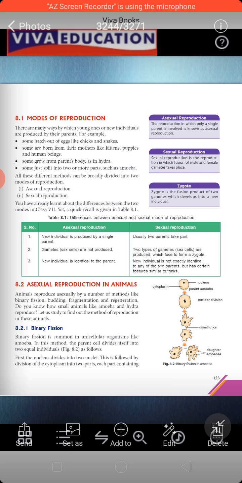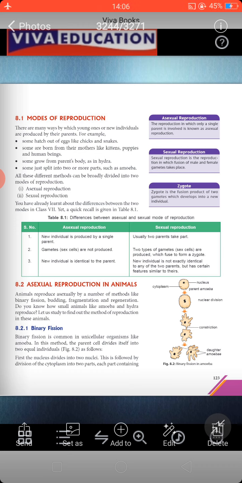When it reproduces, it divides its nucleus first, and that is called nuclear division. After the nuclear division, the cytoplasm also starts differentiating from each other. In that process, ultimately it leads to the formation of two daughter cells, two daughter amoebas, as given in the last stage of this figure.